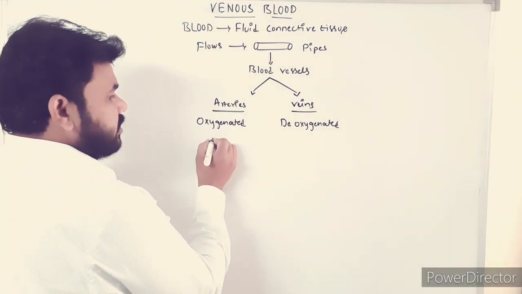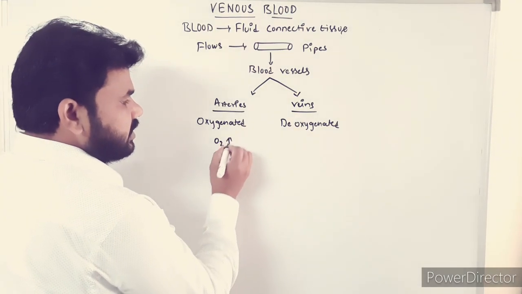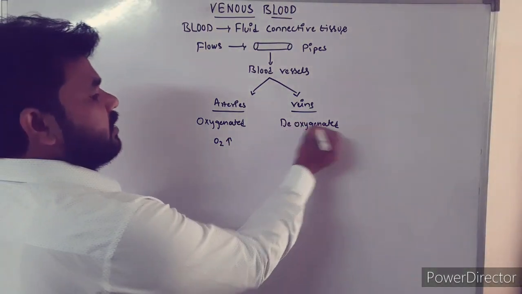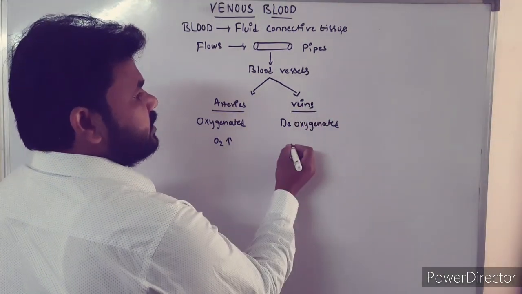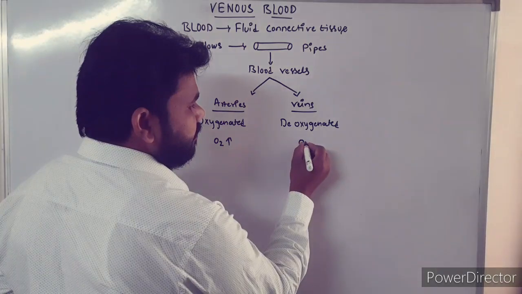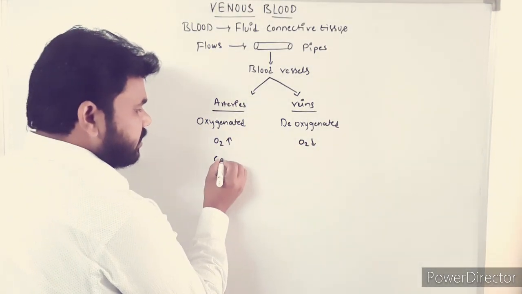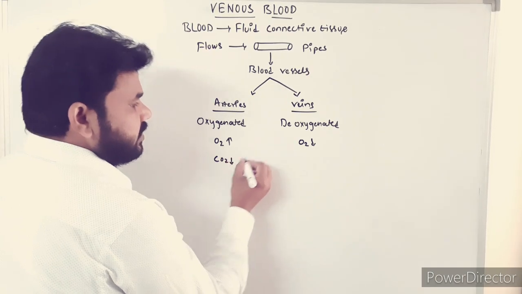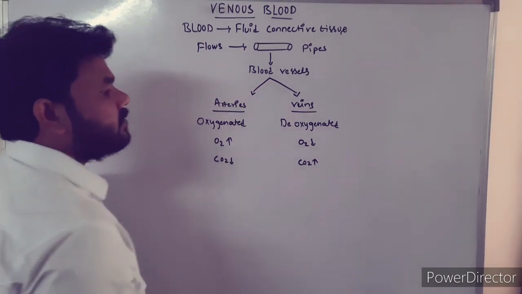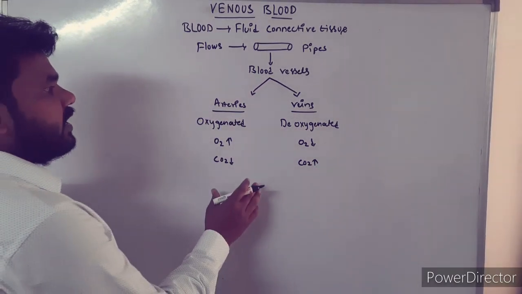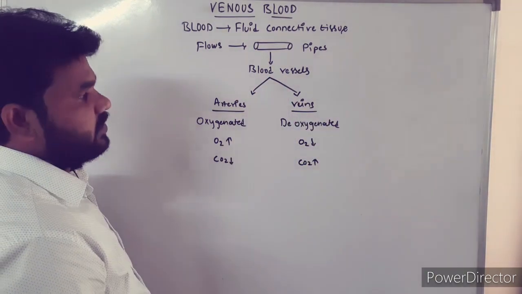Oxygenated blood means the blood inside the arteries is rich in oxygen, and deoxygenated blood means the blood flowing inside the veins is poor in oxygen. Here the concentration of CO2 is less, whereas here the concentration of CO2 is high. This is the difference between the blood flowing inside the arteries and the blood flowing inside the veins.